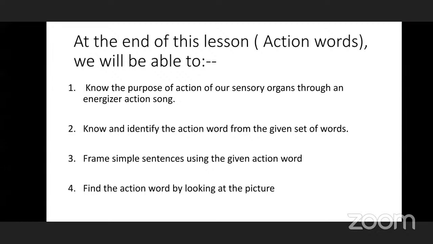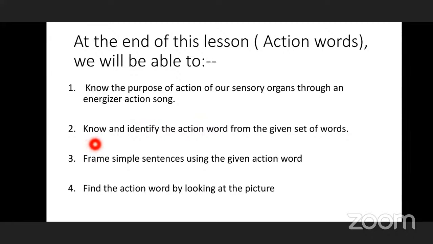So children, first let us know that this is the language study and what is the objective behind learning this lesson. At the end of the lesson, that is action words, we will be able to know the purpose of action of our sensory organs through an energizer action song. So children, we are going to learn an energizer song which is based on actions, and we will come to know the purpose behind all those actions.